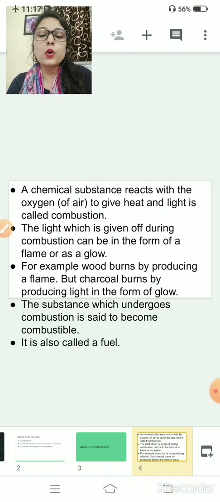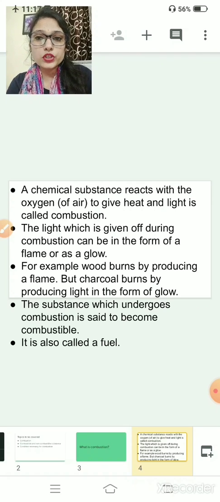And this whole process is known as combustion. Clear? Now, the question comes to our mind, from where will they get oxygen? They will get oxygen from air.